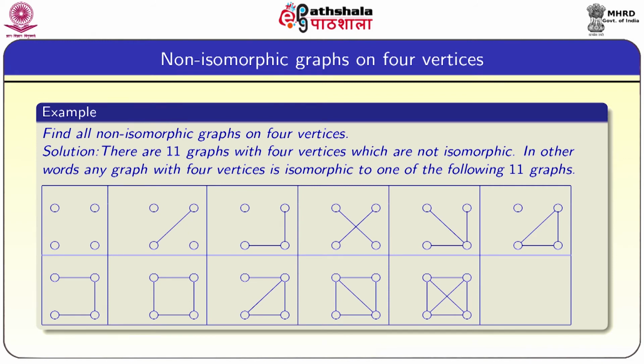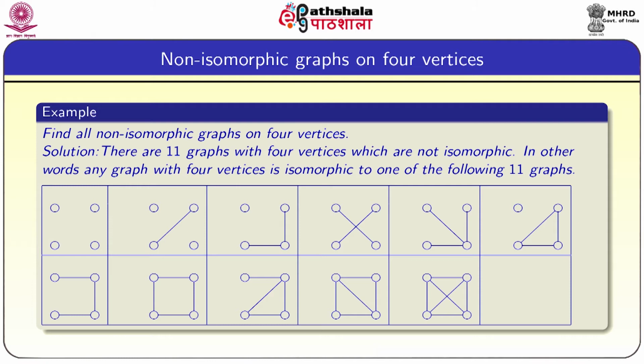Non-isomorphic graphs on 4 vertices. In this example, we are going to find all non-isomorphic graphs on 4 vertices. There are 11 graphs with 4 vertices which are not isomorphic. In other words, any graph with 4 vertices is isomorphic to one of these 11 graphs. The first graph contains 4 vertices and there are no edges between them, so the degree of each vertex is 0. It is a null graph with 4 vertices.